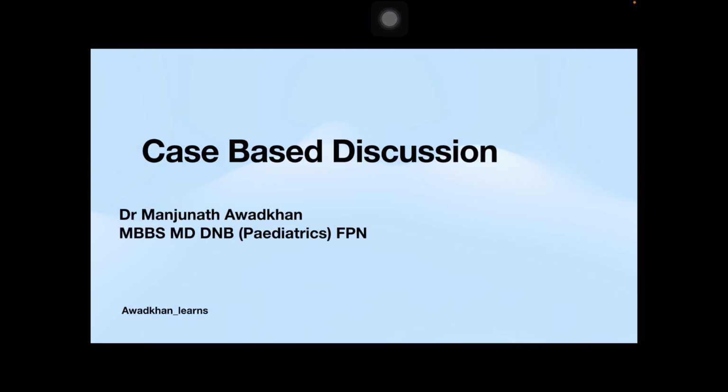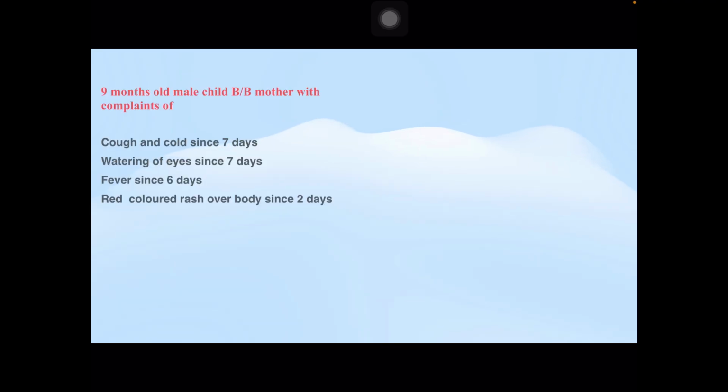Today I am doing case-based discussion. Let's learn medicine together in the simplest possible way. So here is a 9-month-old male child who was brought by mother with complaints of cough, cold since 7 days, watering of eyes for 7 days, fever for 6 days, red colored rash for 2 days. This is a case of fever with rash.